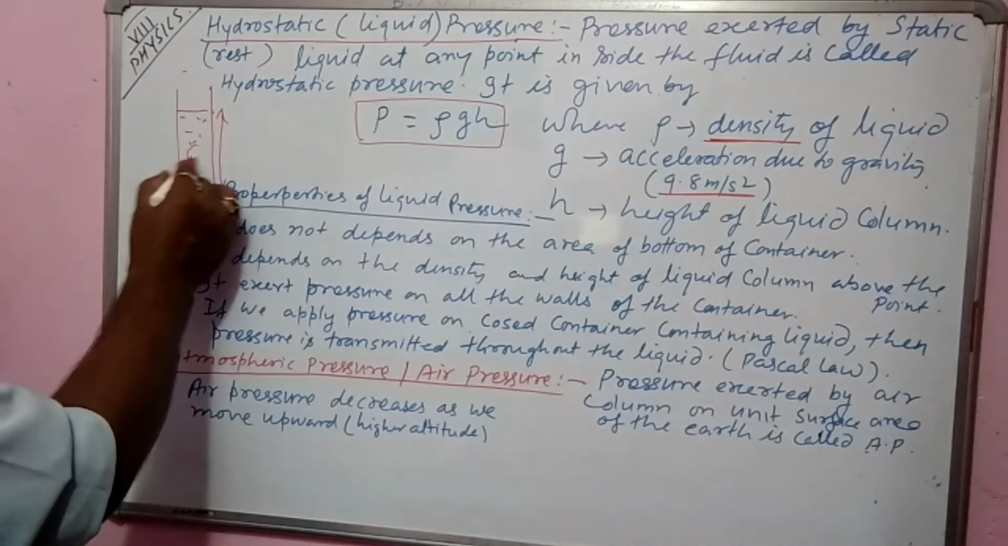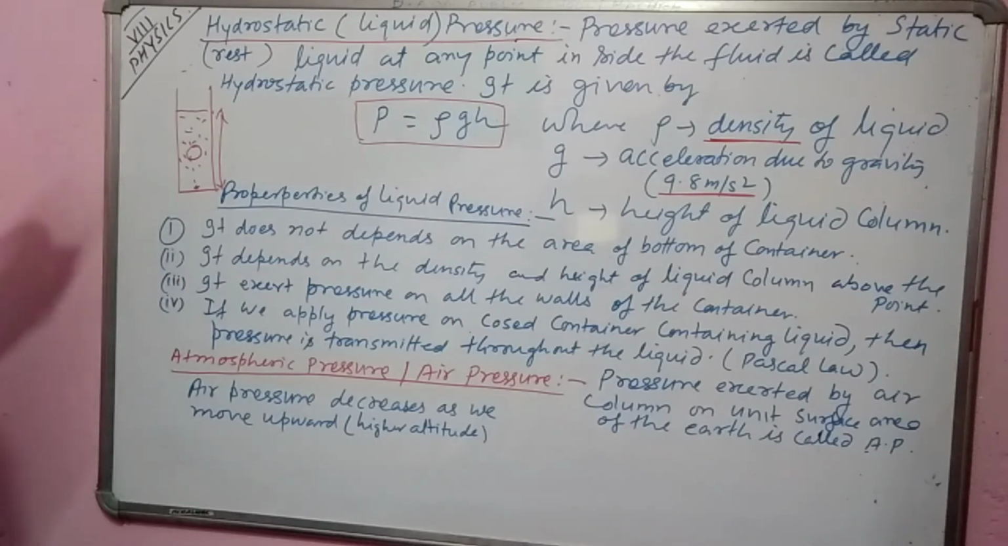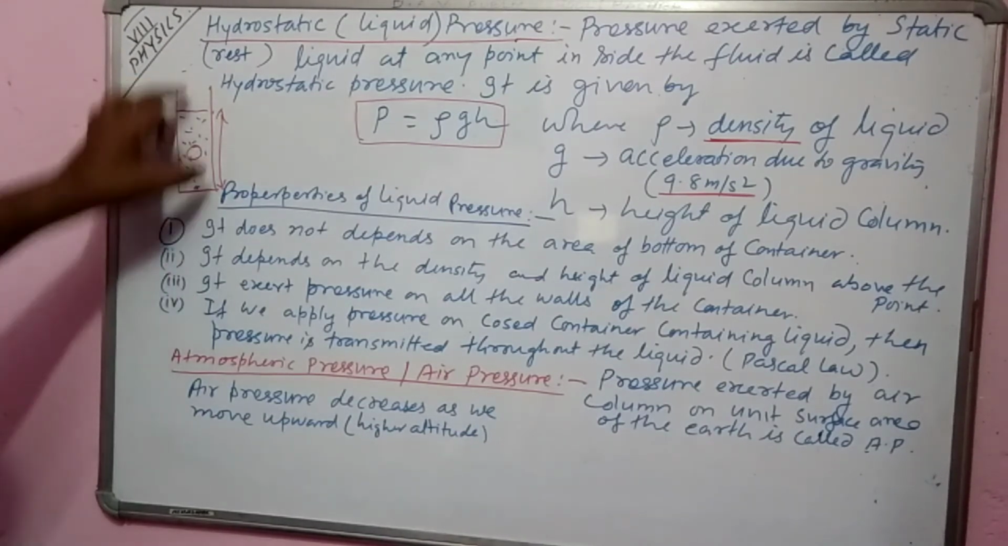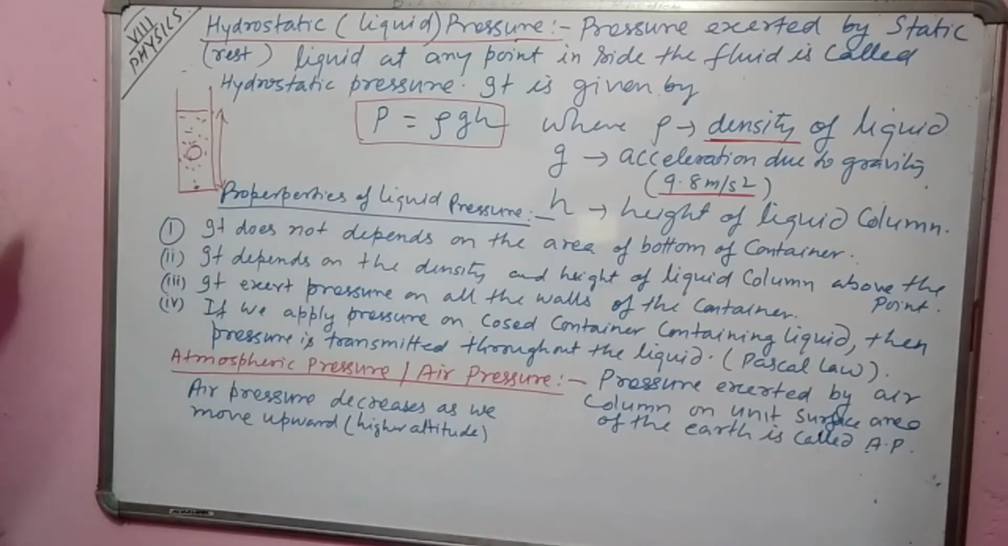If anything is immersed in it, then this liquid will apply force, or you can say pressure, on this object from all sides. So it is important to note the properties of hydrostatic pressure. It does not depend on the area of the bottom of the container. If the liquid is contained in this glass, then the pressure does not depend on the area of the bottom, either larger or smaller. So it does not depend on area.